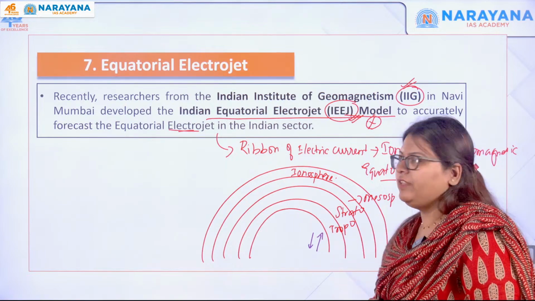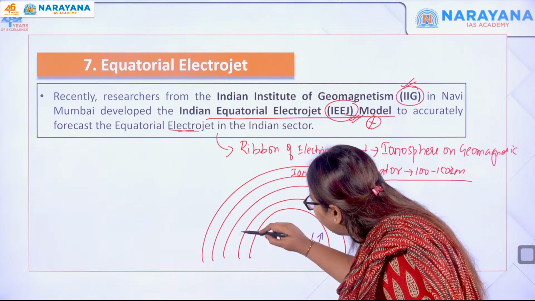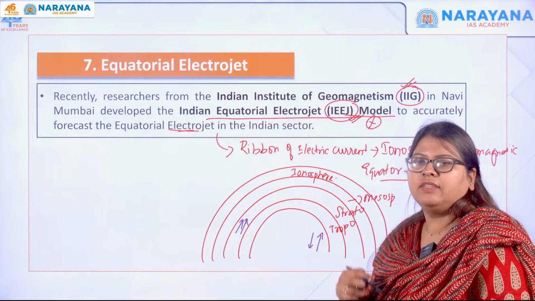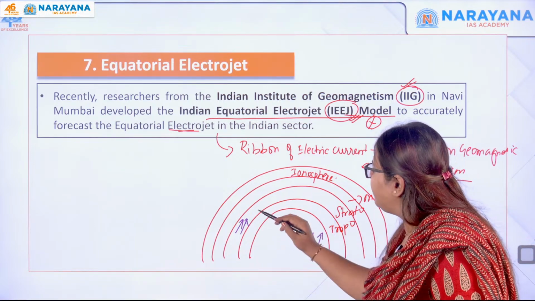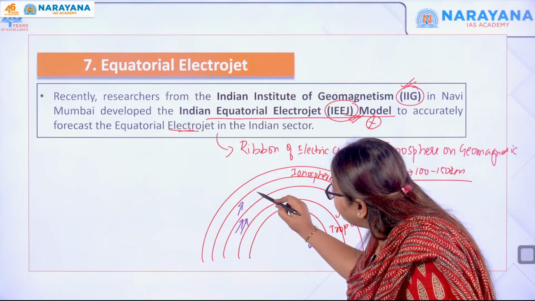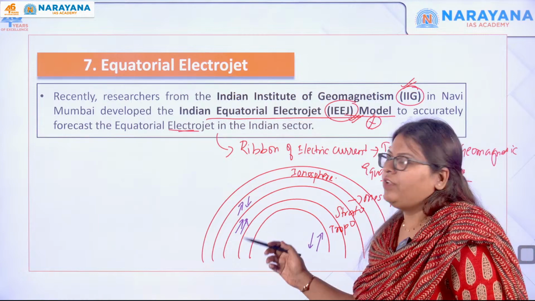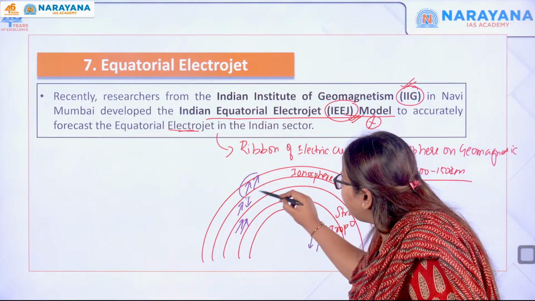But in the stratosphere there is temperature inversion, that is, with increase in altitude there is an increase in temperature. That is opposite in your mesosphere, where with increase in altitude there is a decrease in temperature. However, in the ionosphere, with increase in altitude there is an increase in temperature.